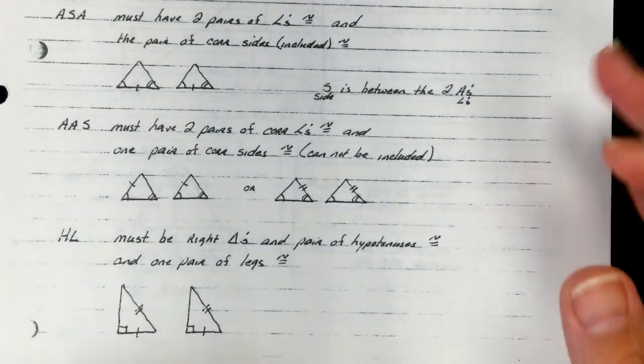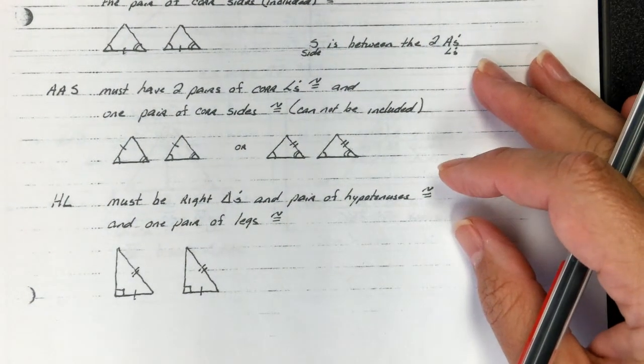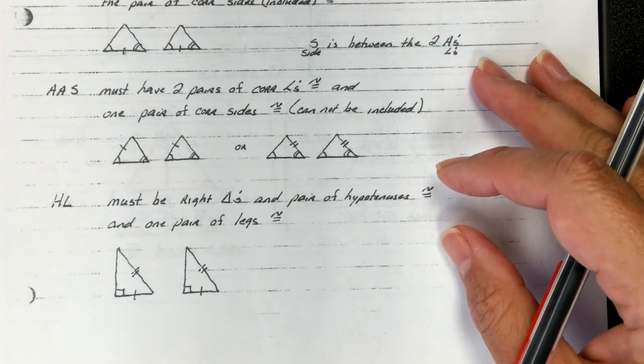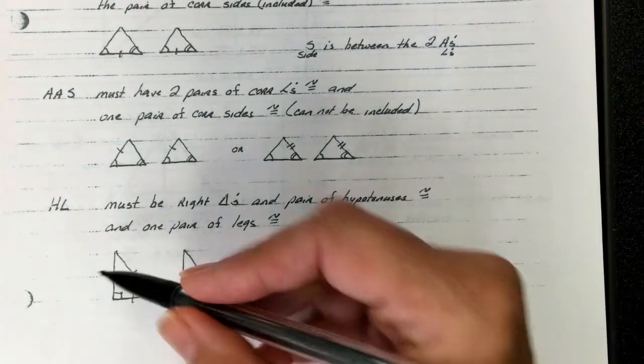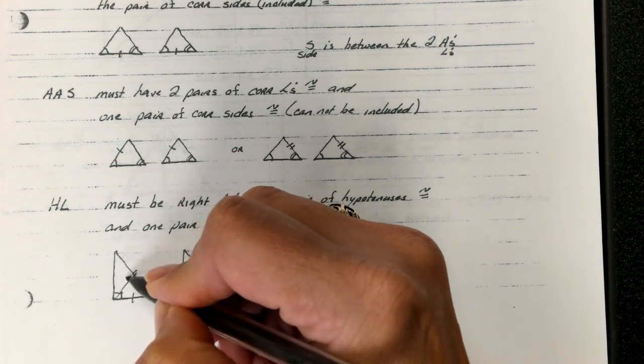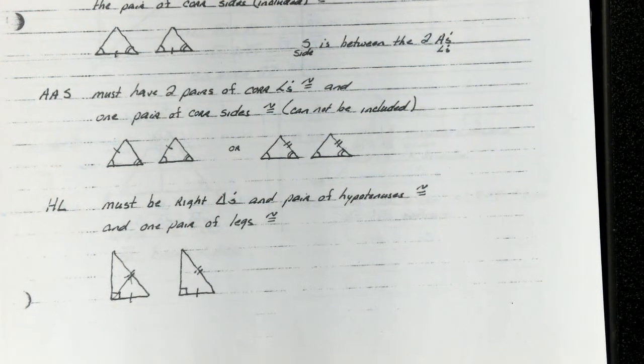And then our last one is hypotenuse leg. I tell my students, anytime they see a right angle in a triangle, their first thought should be, is this a hypotenuse leg? So you must have a right triangle and a pair of hypotenuses with one pair of legs congruent. Remember, guys, you can take your pencil and draw your arrow out of the right angle, and it points to the hypotenuse every single time.